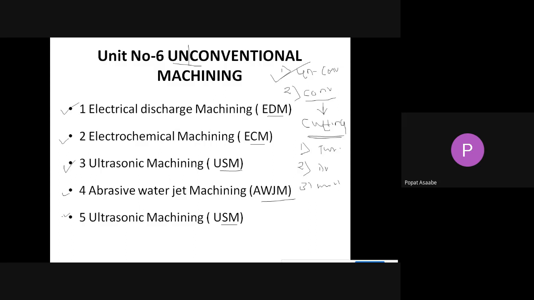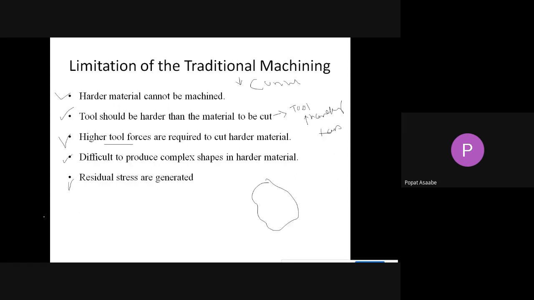But in conventional machining processes, we know that we remove the material from the workpiece with the help of a hard tool. What are the disadvantages or limitations of the traditional machining process? In traditional machining, it is difficult to perform machining operations on harder material.